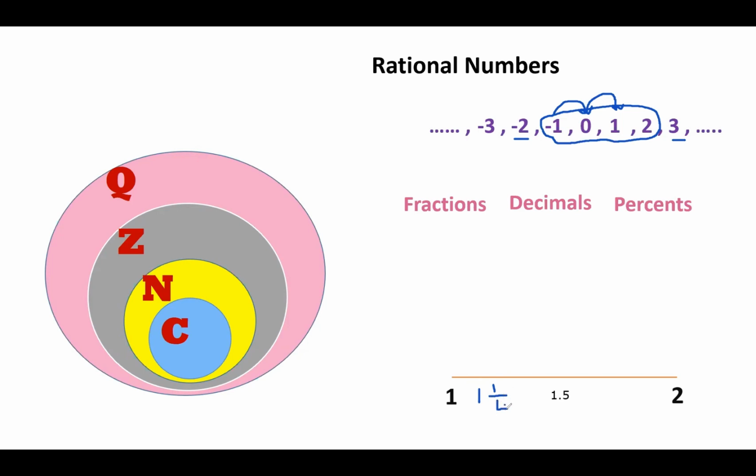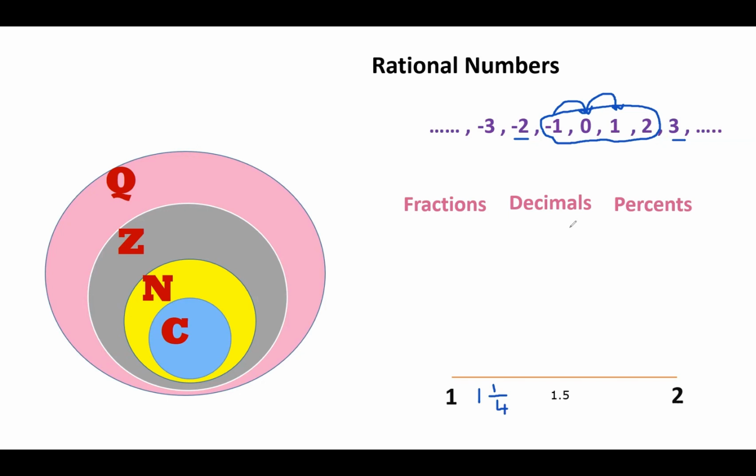So it's in between them. What if I'm saying 1 3/4? What if I'm saying 1.782? All these are numbers and they are between 1 and 2. But they are in the form of fraction or in the form of decimal.